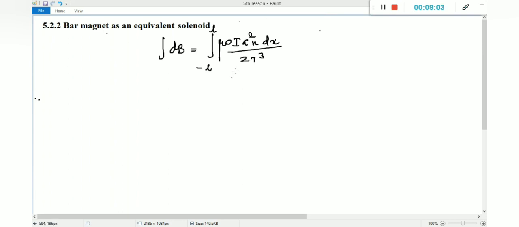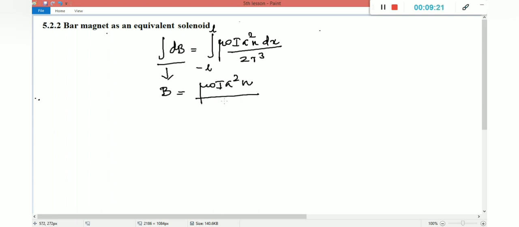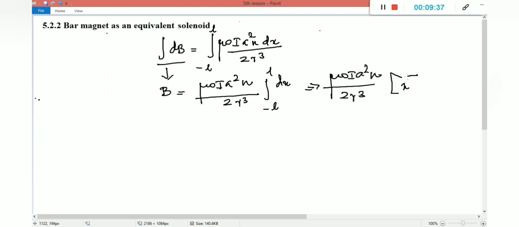So this is our last equation, right? Mu naught I a square n dx by 2 r cube. We can get the constant term outside of the integral, right? So if we integrate dB, the resultant is B. So the constant term we can get outside, that is mu naught I a square n by 2, r cube is also constant, minus L to plus L dx. So if we integrate dx, we get the value x, right? So x with upper limit L and lower limit minus L.